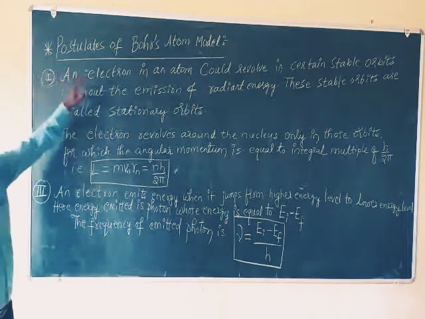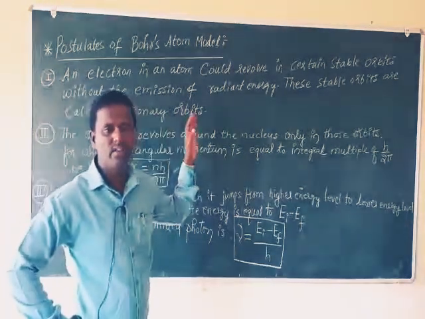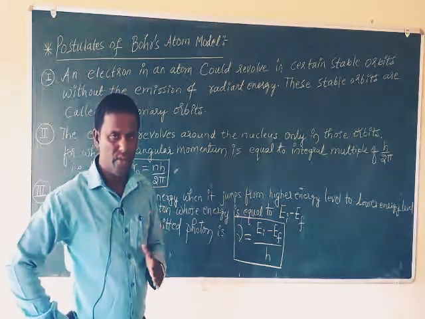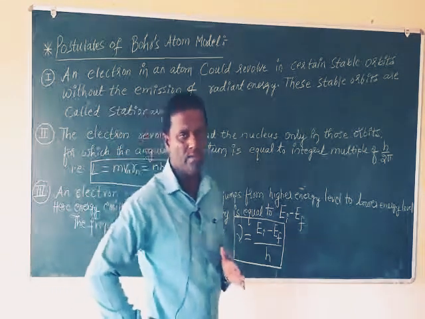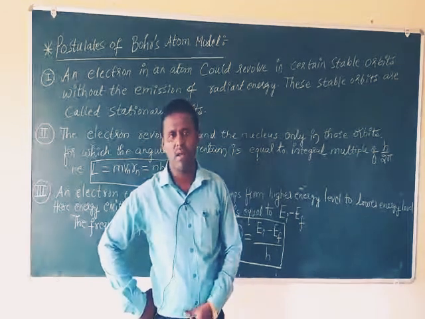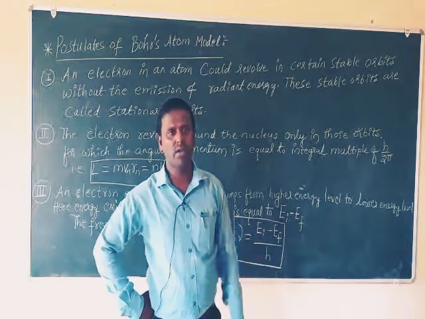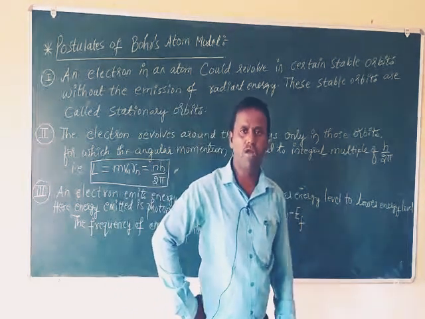See here, Bohr's atom model was suggested for the hydrogen atom, not for any other atoms. The hydrogen atom is the simplest atom of all the elements. It consists of one electron and one proton. 1H1 is the symbol of hydrogen.